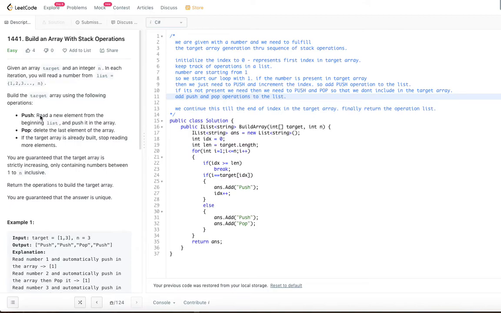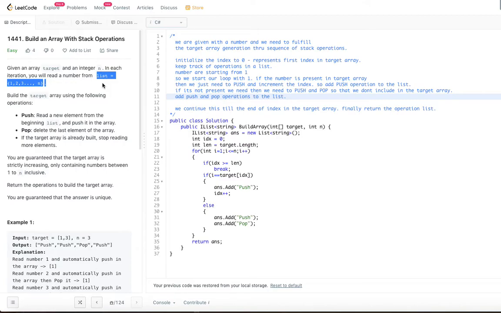So you take the element from this imaginary list, read it, and push it into the array. That's the push operation. And pop is delete the last element in the array. So whatever element we have inserted into the array, that one we need to remove. That is the operation.